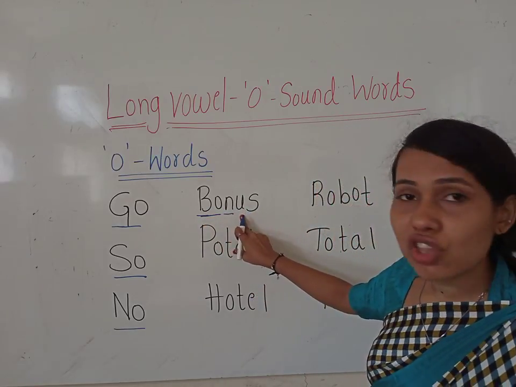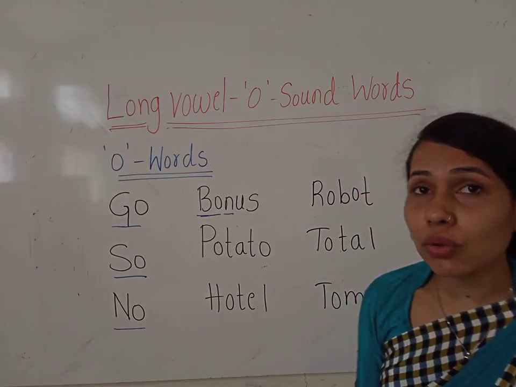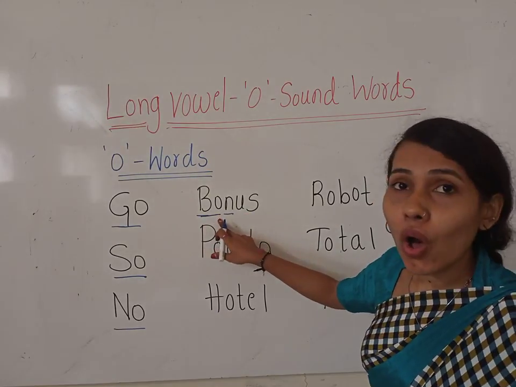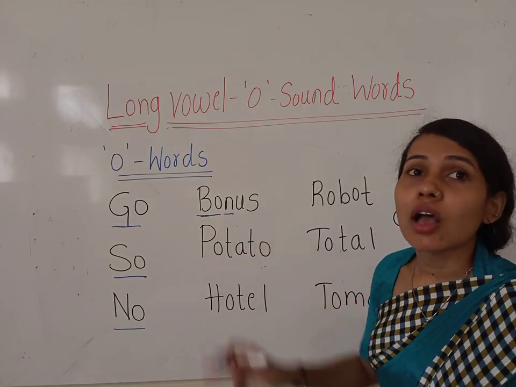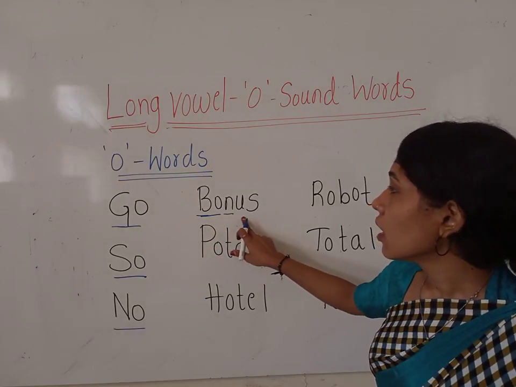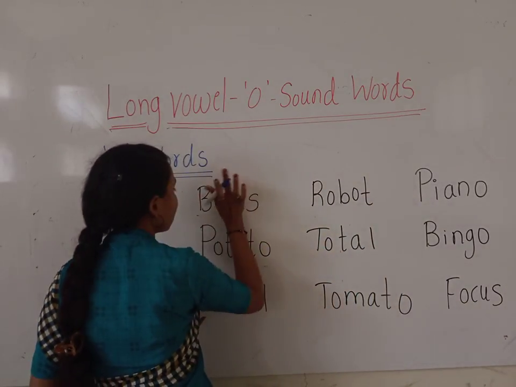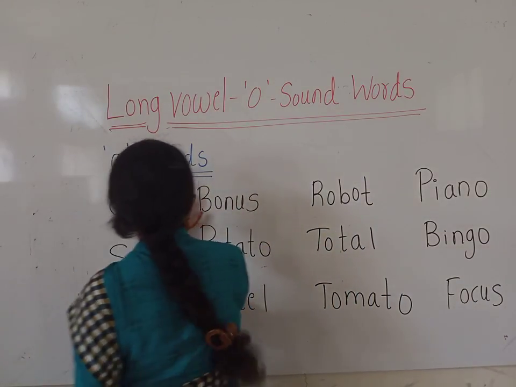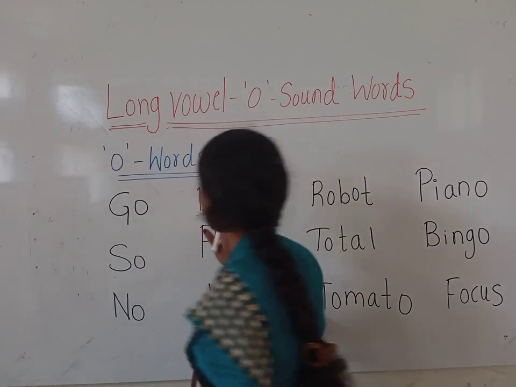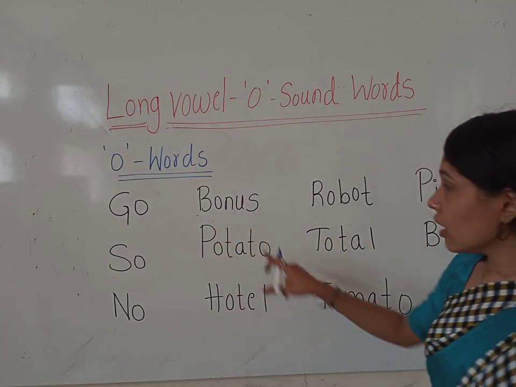And what is the sound of U, children? Short vowel U. And what is the sound of S? S. B-O-N-U-S. Bonus. B-O, bo, N-U-S. Bonus. Okay, how do we read it? Bonus. Repeat after me. Bonus.